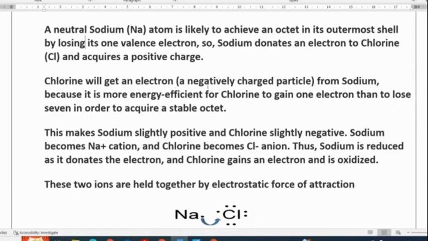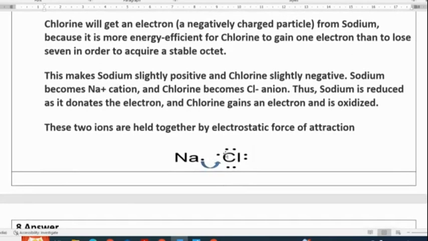Chlorine will get an electron, a negatively charged particle, from sodium. It is more energy efficient for chlorine to gain 1 electron than to lose 7 in order to acquire a stable octet. This makes sodium slightly positive and chlorine slightly negative. Sodium becomes Na+ cation and chlorine becomes Cl- anion. The sodium is oxidized as it donates the electron, and chlorine gains the electron and is reduced. These two ions are held together by the electrostatic force of attraction.